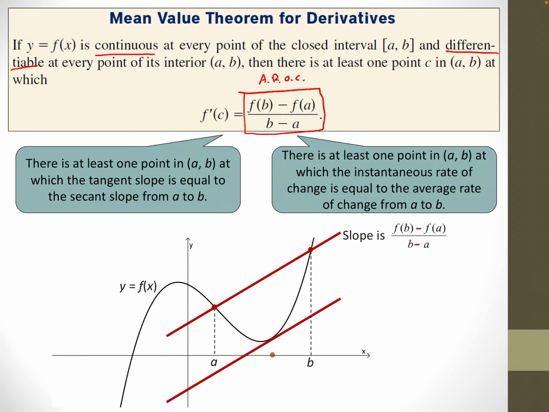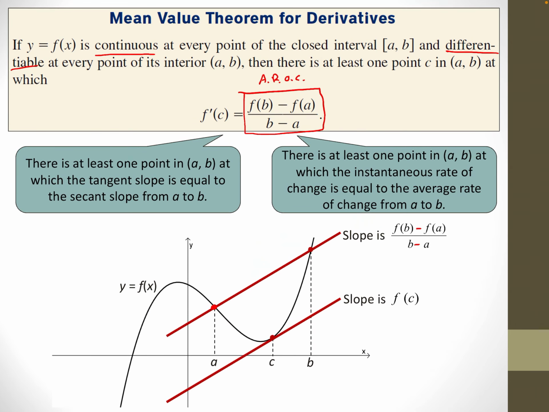And I make the argument the same way I did in the previous one, that if the slope starts out, like this one does, the slope starts off lower than the actual slope. If you look right here at a, the slope here is a lower slope than what the actual secant slope is. If you start off lower, at some point you're going to have a higher slope, which means somewhere in the middle there, you're going to match up with the mean value, and you're going to get that tangent slope to be equal to the average rate of change over there. So this slope is f prime of c.